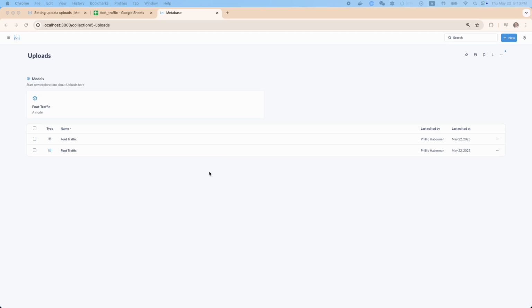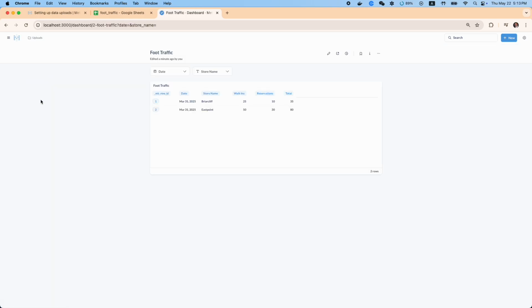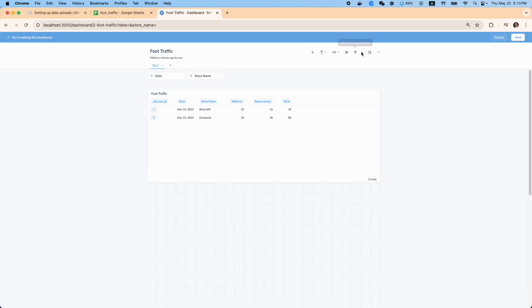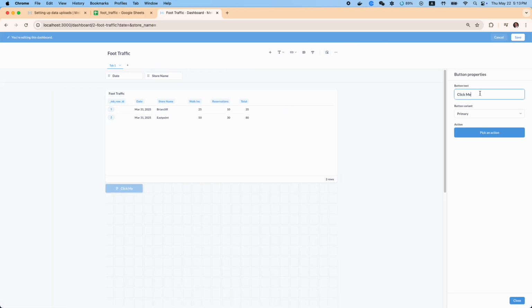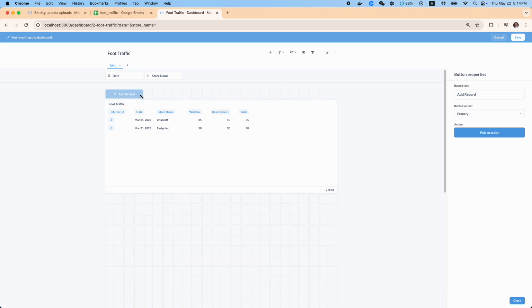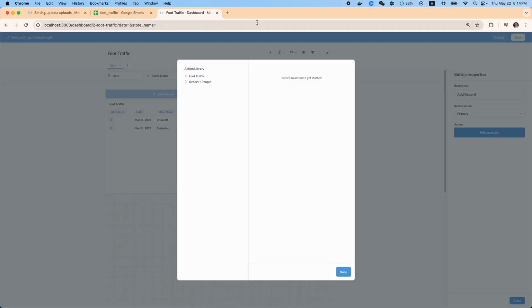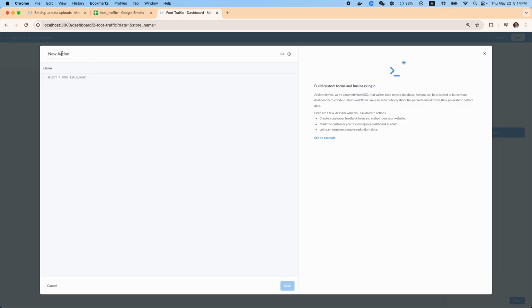Now, the real magic, actions. Let's go ahead and take that dashboard and drag it up to the top for easy access. Click Edit Dashboard and then Add Action button. We're going to call it Add Record. Before we pick an action, let's drag it up to the top, make it maybe a third or even half of the length of the dashboard. And then go to Pick Action, click our model, create New Action. We'll call it Add Record here.